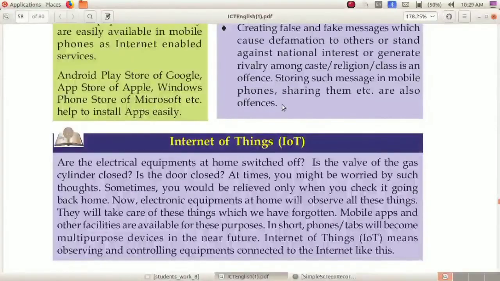Last one: creating false and fake messages which cause defamation to others, stand against national interest, or generate rivalry among caste, religion or class is an offense. Storing such messages in your mobile phones is also a punishable offense. Don't store such messages and don't share them.